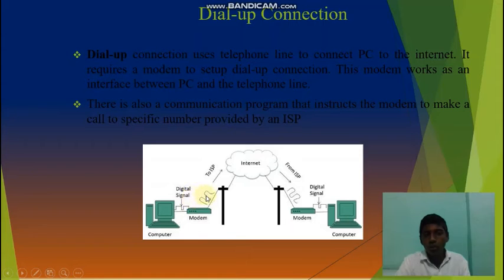The modem transfers it through poles or other connections to the ISP, and then the internet from the ISP is received by the modem, and it transfers the signals into digital signals, making it usable by the computer.